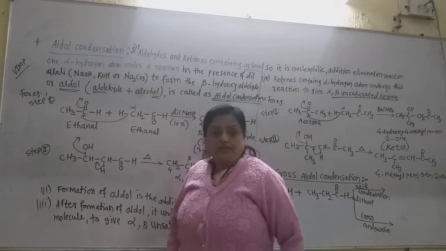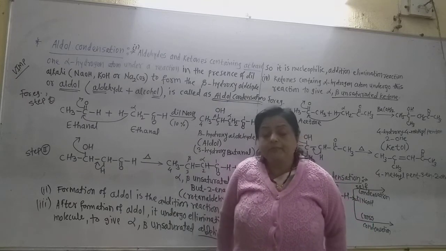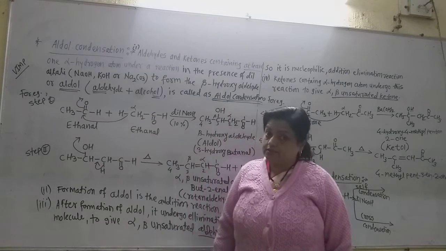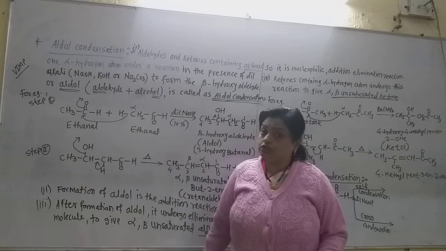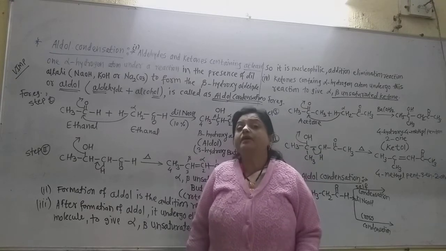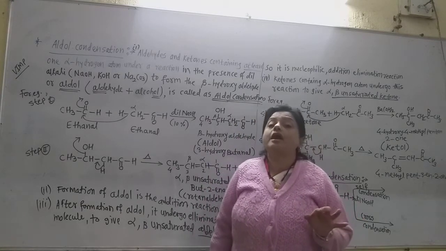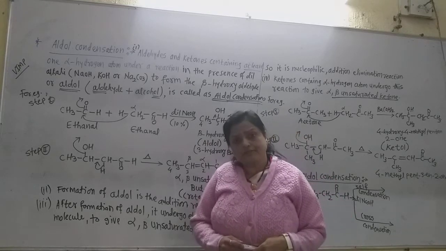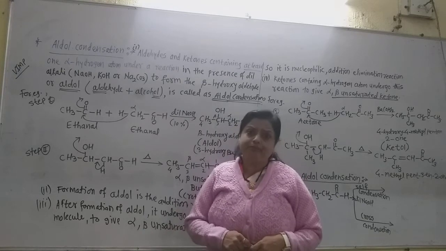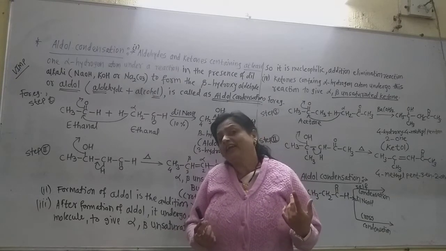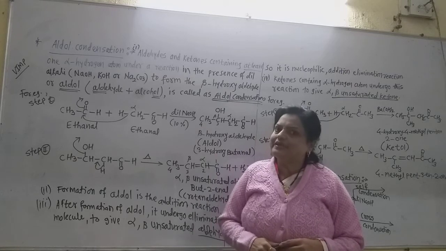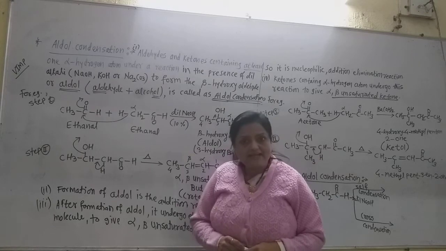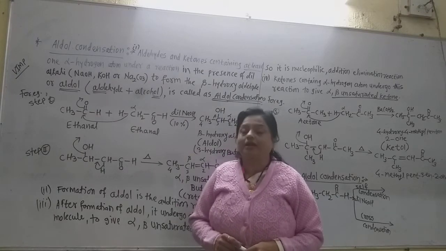Now let us study the very important reactions of aldehydes and ketones. But such aldehydes and ketones which have compulsorily the alpha hydrogen atom. Now when alpha hydrogen atom comes, if there is presence of alpha carbon atom, so which aldehyde cannot give the aldol condition? Can you guess? Yes, formaldehyde. Because in formaldehyde there is no alpha carbon.